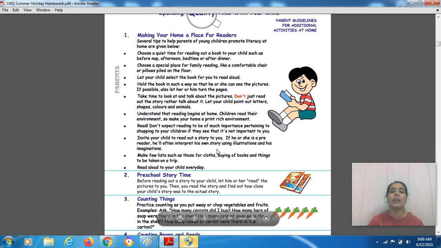yesterday also I told you that you have to create a habit of reading books. That is very much important, and this is not an activity which you have to perform only one day. At least twice a week you have to do this activity again and again, because I want you to develop a habit of reading, right? So repeat this activity at your home. You have to read the stories, or even if you only read the pictures, develop a habit of reading, right?